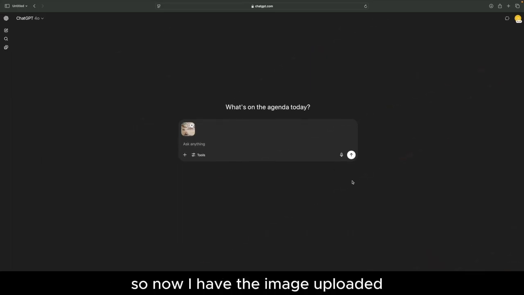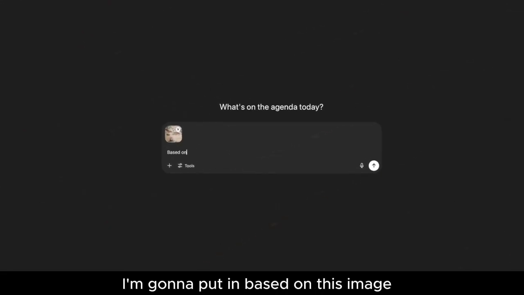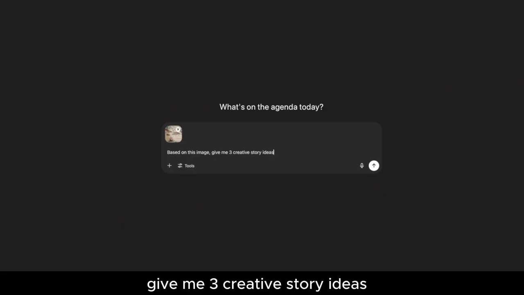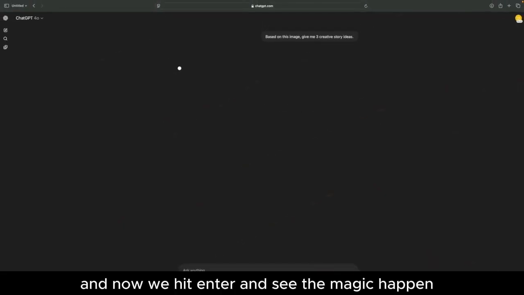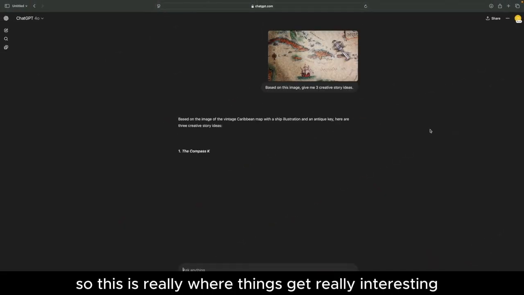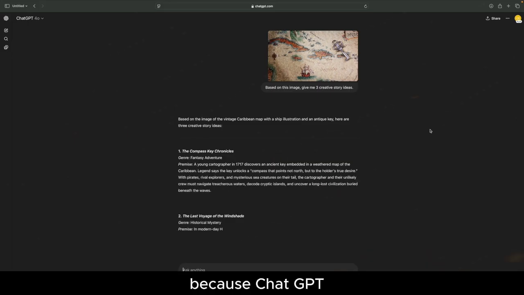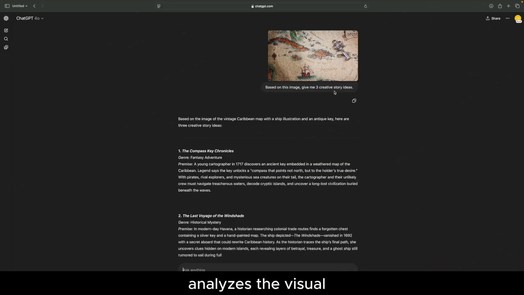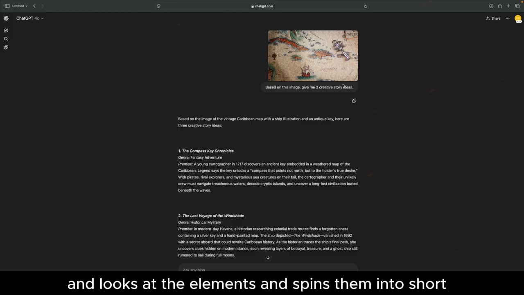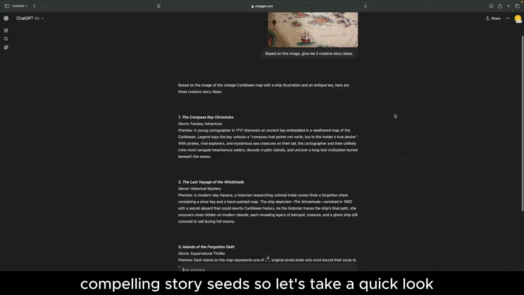So now I have the image uploaded, and in the prompt section, I'm going to put in, based on this image, give me 3 creative story ideas. And now we hit enter and see the magic happen. So this is really where things get interesting, because ChatGPT analyzes the visual and looks at the elements and spins them into short, compelling story seeds. So let's take a quick look.